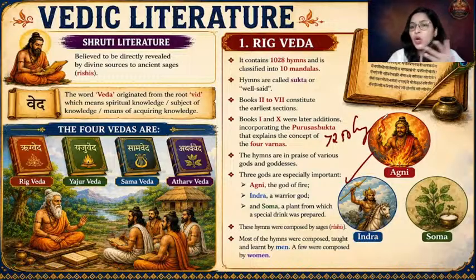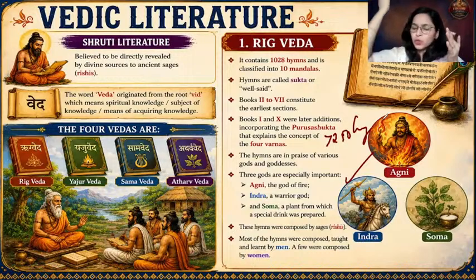As I've mentioned, all these hymns originally came from divinity down to the sages. The knowledge came down to sages, and then the sages composed them, wrote them down. Most of the hymns were composed and taught by men. Composed means written down, but originally it was passed orally from God to sages.